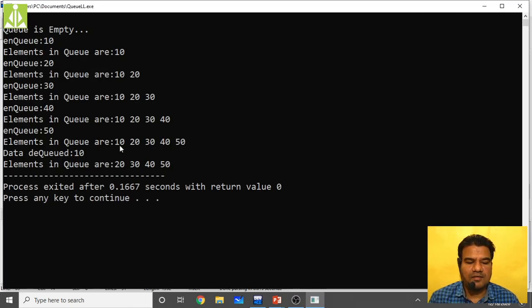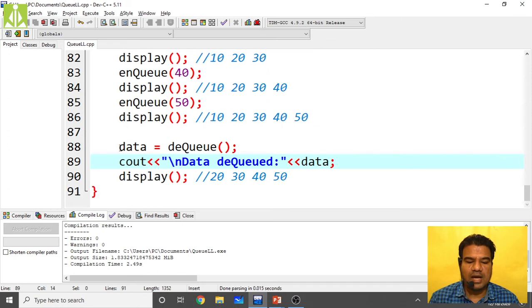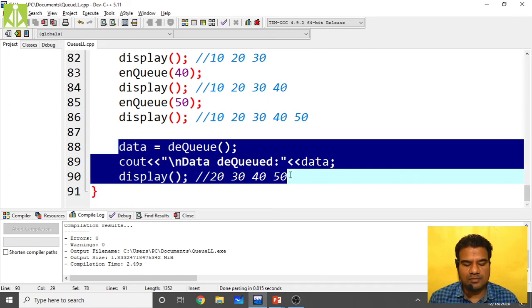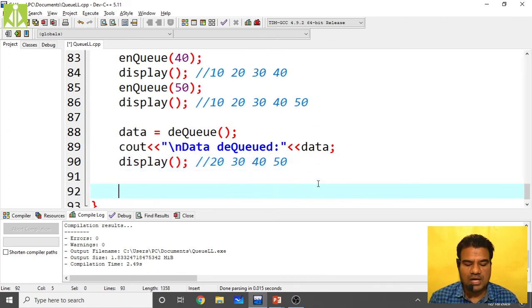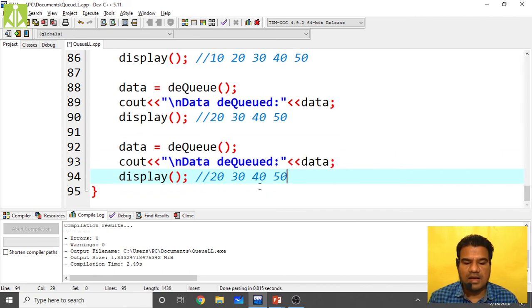Here, when 10, 20, 30, 40, 50 was there, we performed the dequeue operation. So data dequeued, 10 got dequeued, and now the elements in the queue are 20, 30, 40, 50 only. Perform the dequeue one more time. So this time what will happen? This 20 will be dequeued and you will get 30, 40, 50.